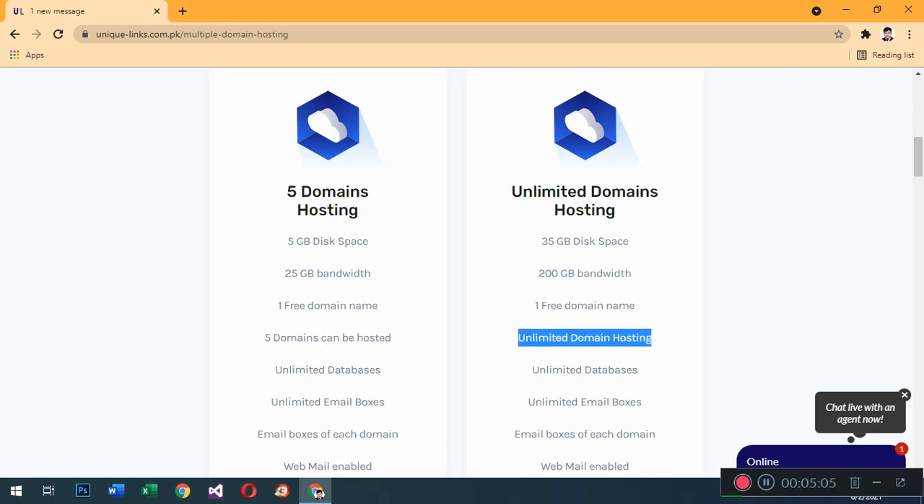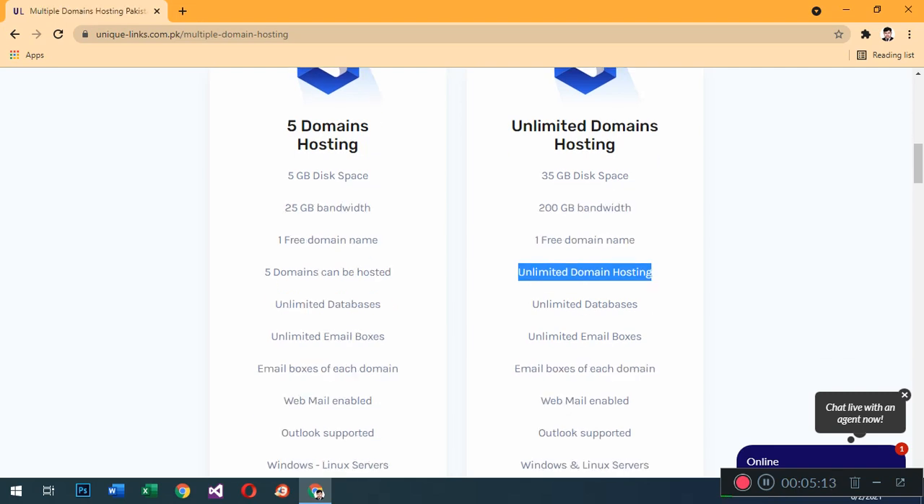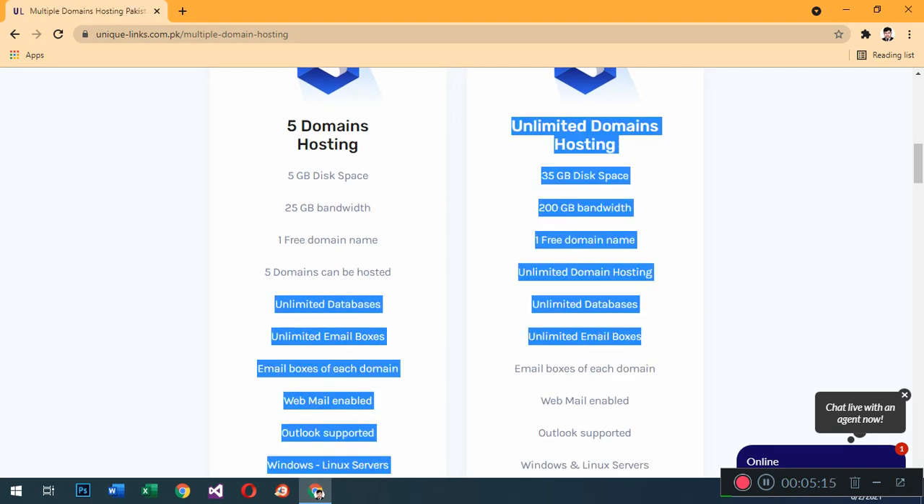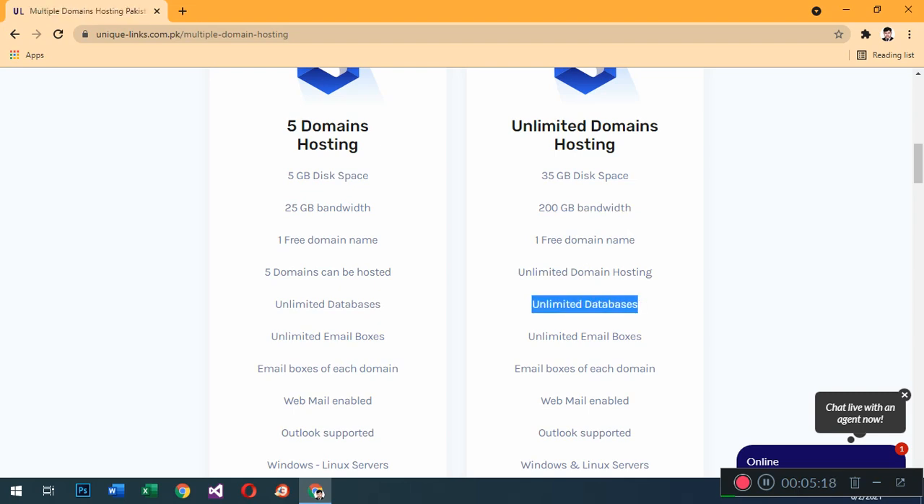Maybe this will be limited, maybe limited to 200 or 50, but this means you will get unlimited hosting. Both of these contain unlimited databases. This package also gets the unlimited, and the next is unlimited email boxes. You can create unlimited email hosting accounts for this domain.